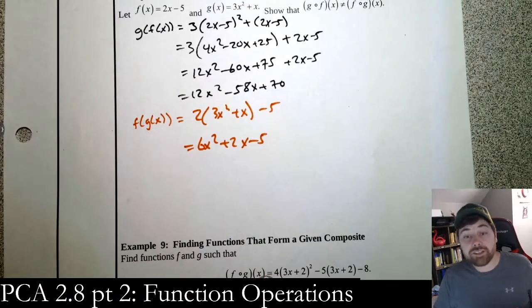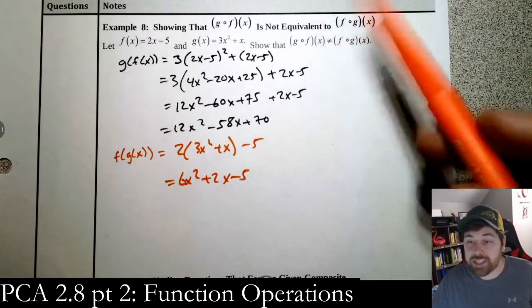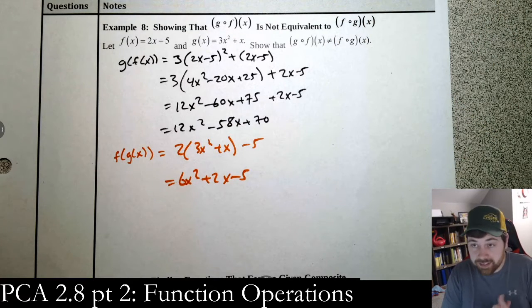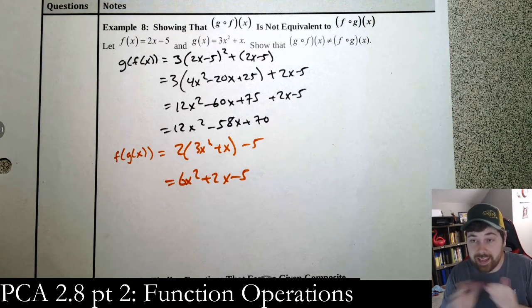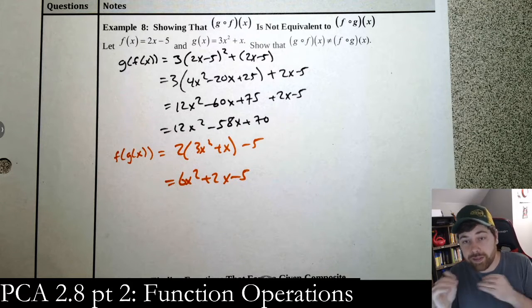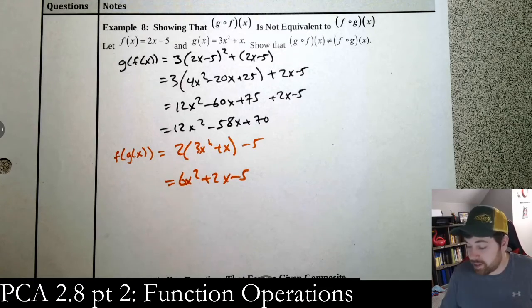And those are drastically different functions. So it should be pretty clear that you don't want to just interchange these. The domains are very different, lots of stuff is different. You can't be symmetric with that. You can't just flip around the order. You have to be careful with the order that you put it in or else you will mess it up. That's what this is supposed to show.